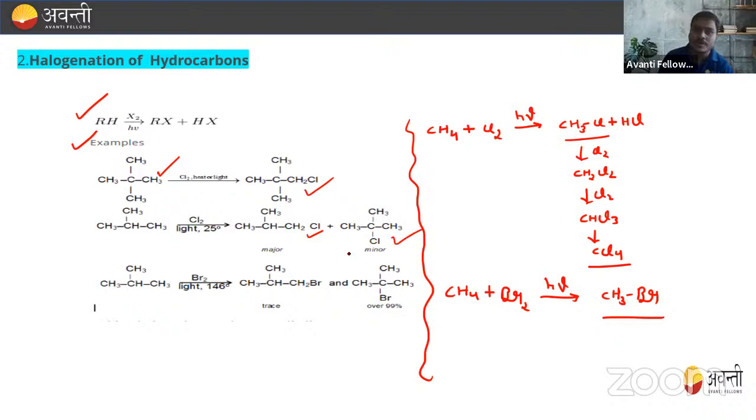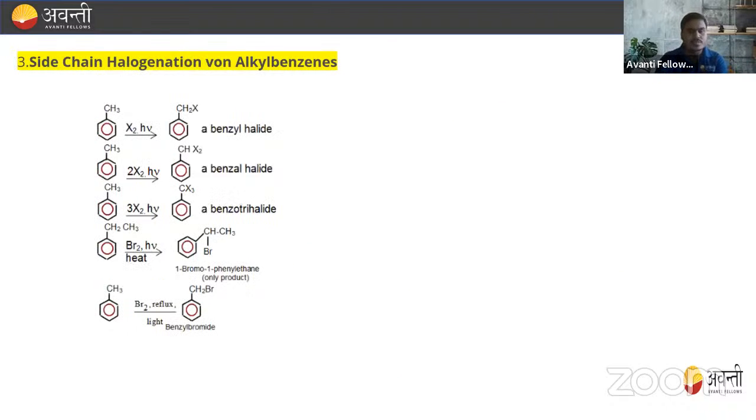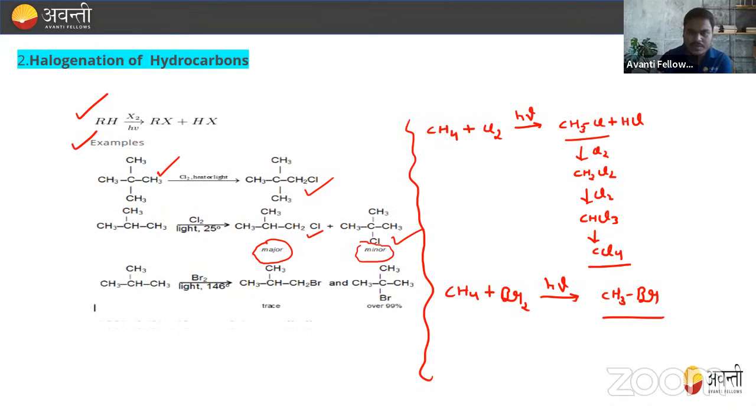So out of this, which product is major and which product is minor? Always remember this product, that is this one, is always formed as the major, whereas this is formed as the minor. Just like bromine, they also have a minor and a major product. So this happens in the case of chlorine and bromine. Now I'm going to explain to you why. Let me take one sheet for this.